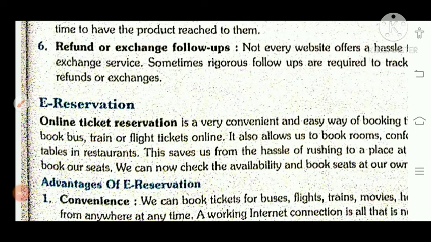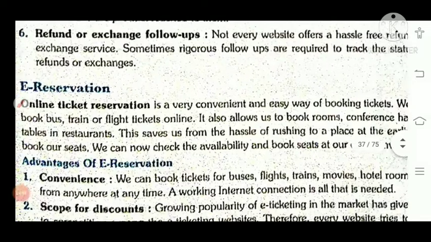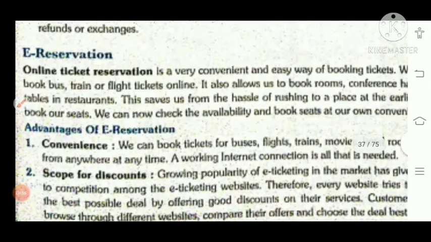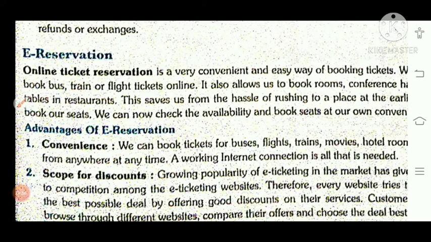Children, in our today's class, we will discuss e-reservation. E means online. Online when we are doing this ticket reservation, e-reservation means online we are booking any ticket. Okay, so that one is e-reservation. It is a convenient and easy way of booking tickets. ठीक है, of booking tickets.